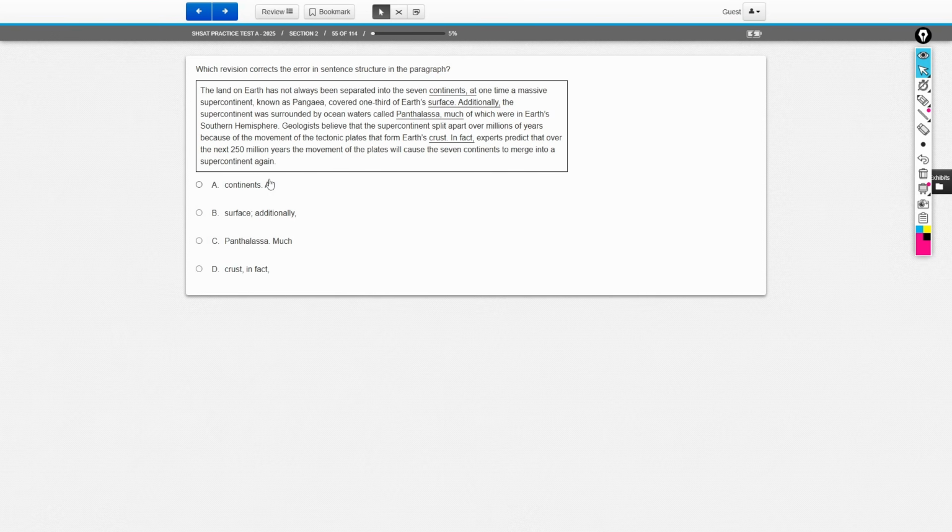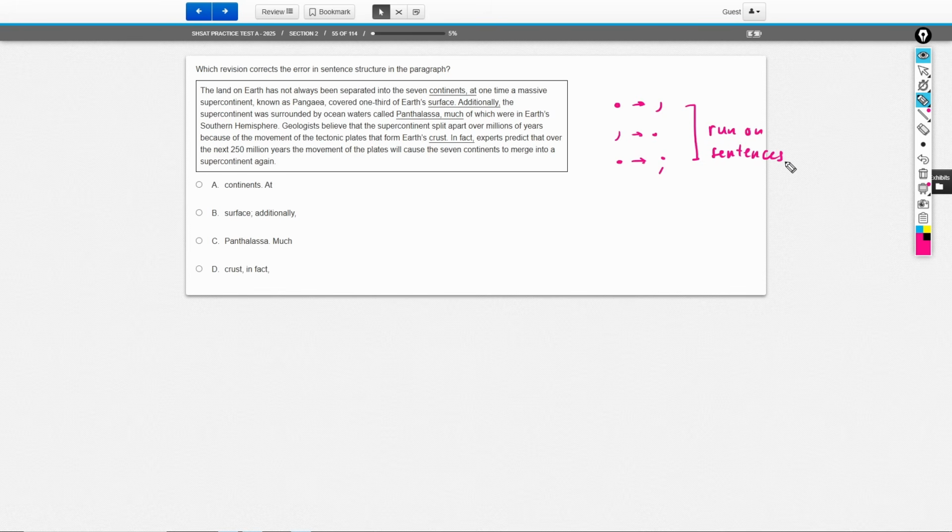Next. All right, which revision corrects the error in sentence structure in the paragraph? All right, and then here, notice the changes that we're making. Okay, what we're doing is we're changing at the underlined area. Essentially we're changing commas into periods, periods into semicolons, commas into periods, and periods into commas. So whenever you're changing punctuation, specifically a period into a comma, or a comma into a period, or a period into a semicolon, we know that this probably has to do with, obviously, punctuation, but with run-on sentences.